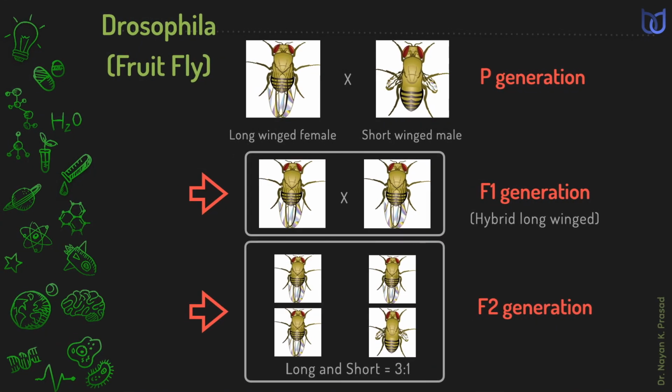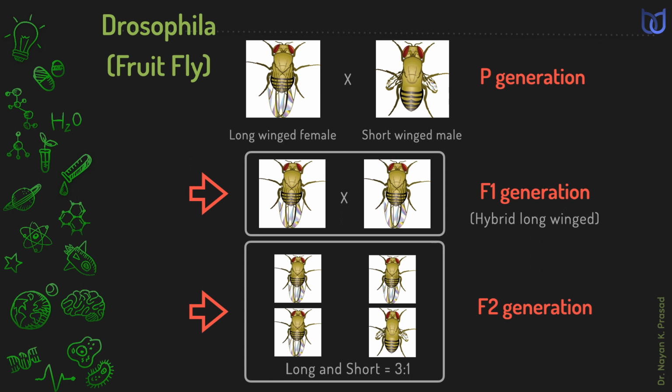Similarly, we can take the example of Drosophila, the fruit fly. T.H. Morgan applied the Mendel's law of heredity in case of Drosophila. He selected long-winged female and short-winged male. These are called parental generations. When these two are crossed in F1 generation, only long-winged individuals appeared.